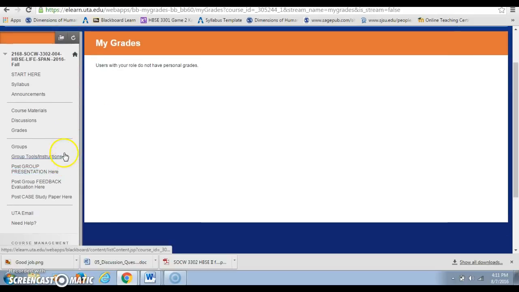The next couple of sections have to do with some of the assignments that we have in this class, and one of the assignments is that you're going to be in groups for this class. So there are lots of instructions throughout the course and directions about how to get back here. But just so you know, you have this on your main menu. This is where your groups are assigned.